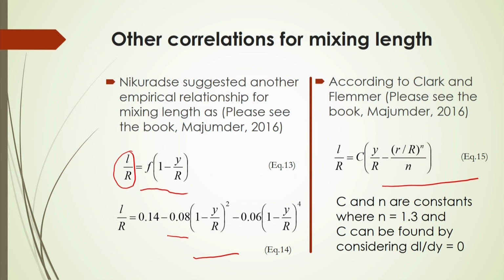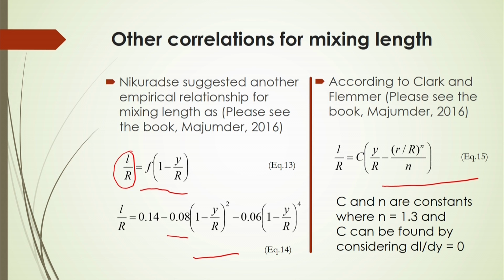In this case, they have suggested n should be 1.3, whereas c is estimated based on the experimental data, or you set dL by dy equal to 0, from which you can calculate the c value there.